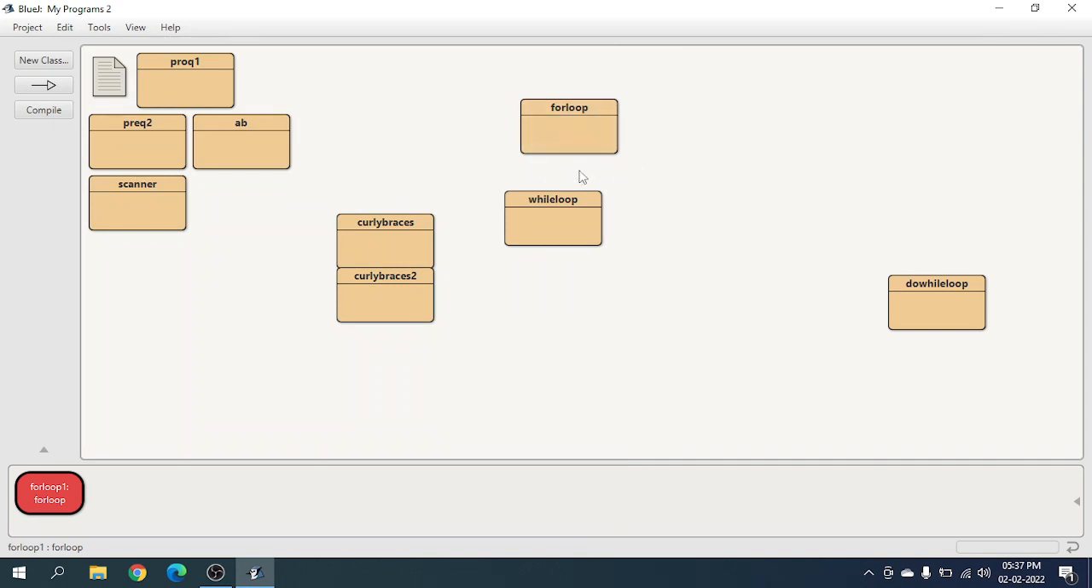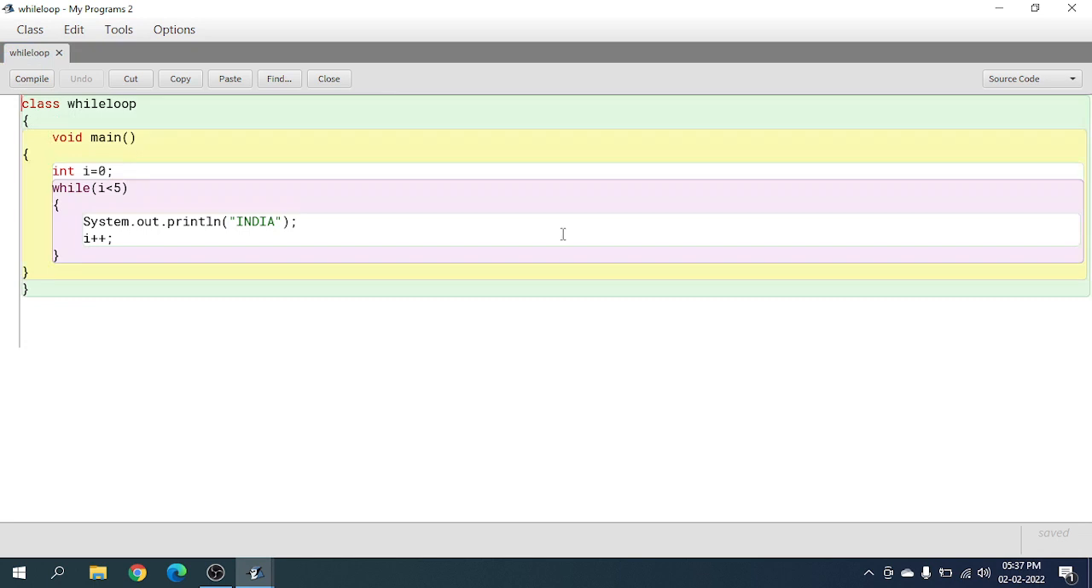Now while loop is very easy to understand. It's just a different way to get the same answer. So let's go into the while loop. You can see there is a little bit of difference in this. We'll get the same answer, just in a different form; we have written the program differently, right? 5 times India will be printed. So here's what I'm saying.